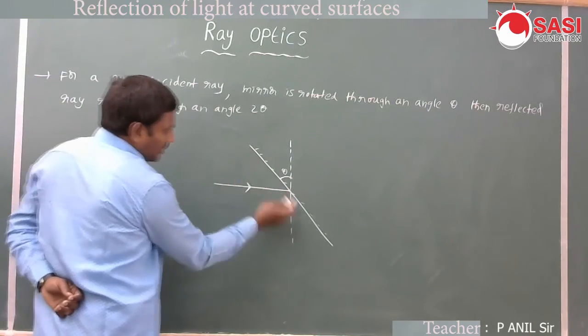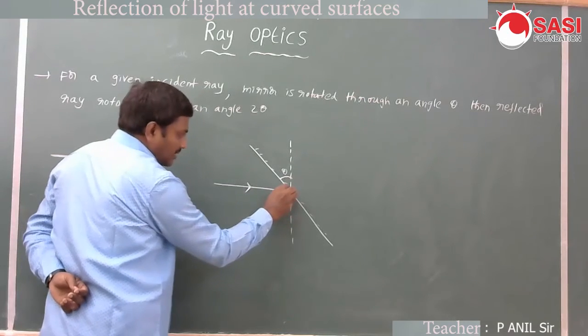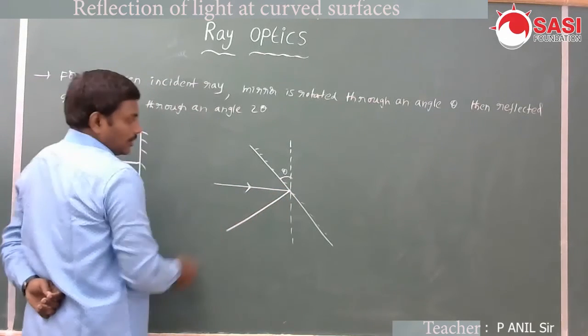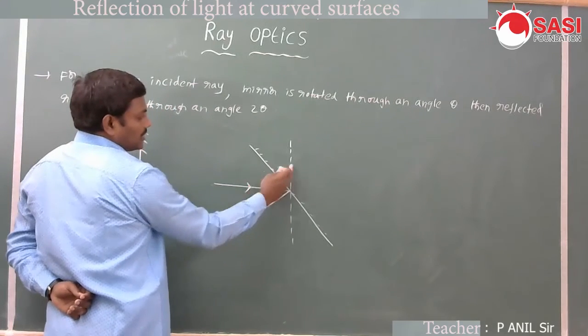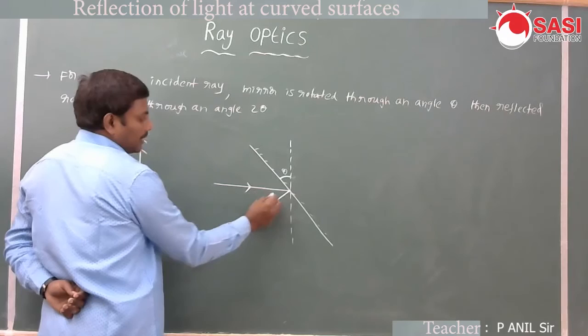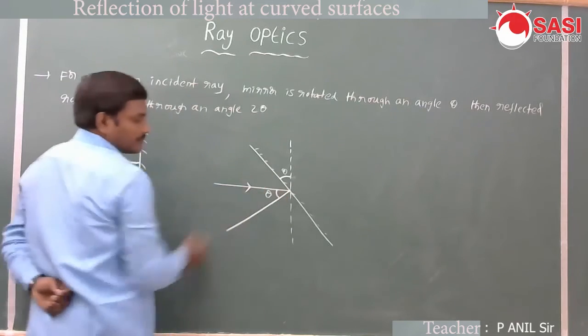The normal is always perpendicular to the plane. The angle between these two lines is theta, since they are two perpendicular lines.